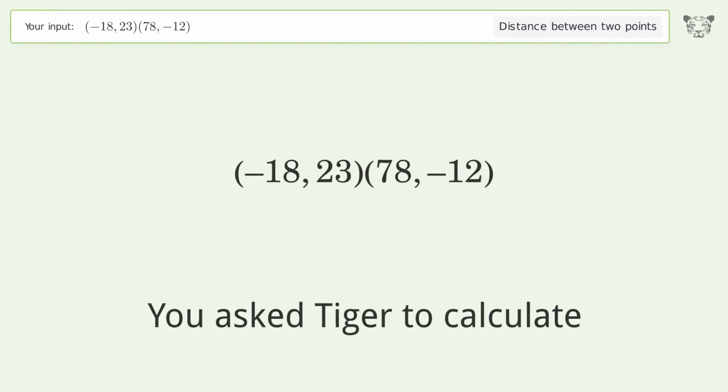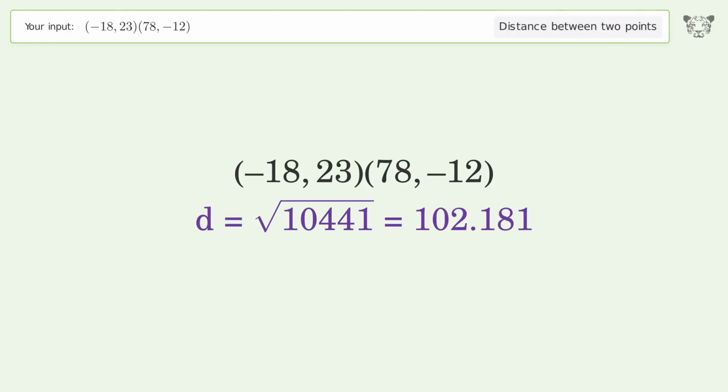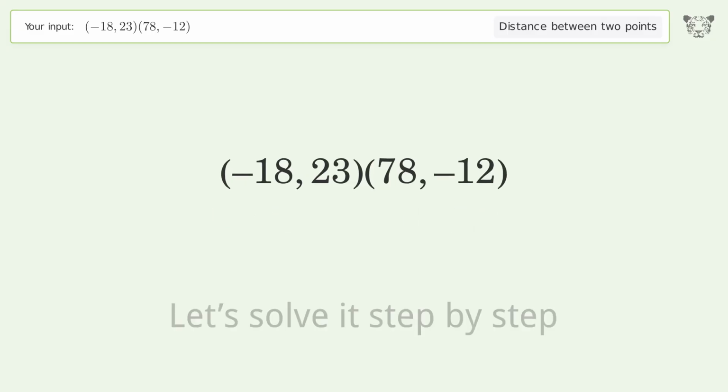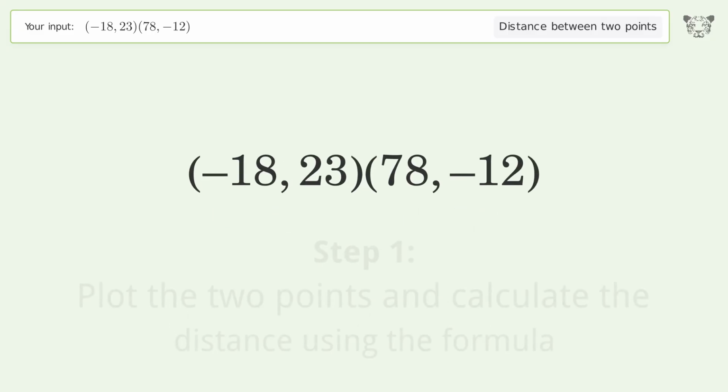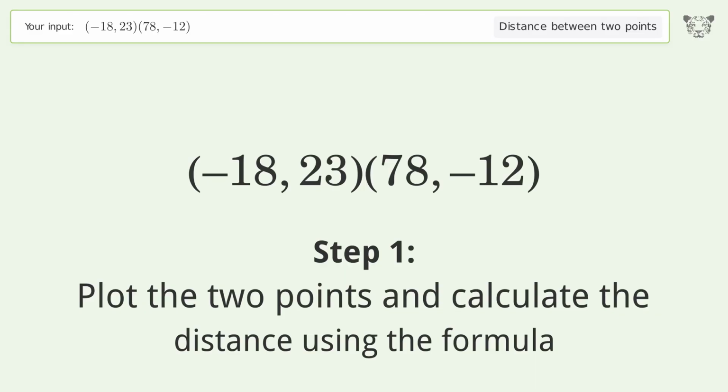You ask Tiger to calculate. This deals with the distance between 2 points. The distance between the 2 points is the square root of 10,441, or 102.181. Let's solve it step by step. Plot the 2 points and calculate the distance using the formula.